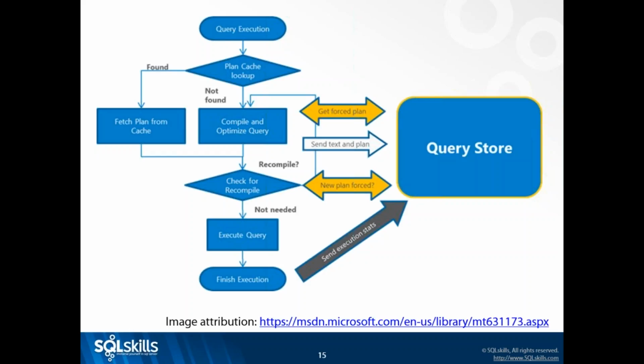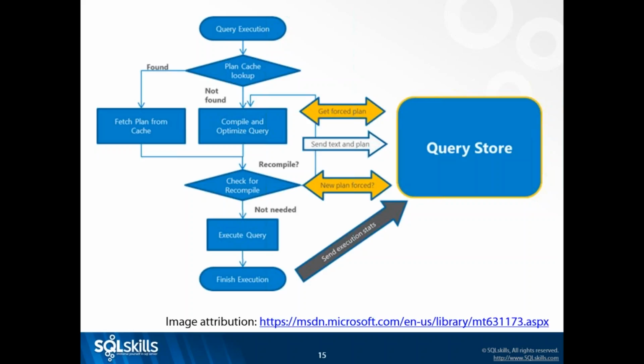And this is an optimization. This is done because this data is stored in user tables, which means that every time I write to those user tables, I invoke use of the transaction log, right? Because it's just like a regular table. So think about how often queries execute. And if I wrote runtime statistics every time a query executed, I'm adding a lot of workload to my database. So instead what SQL Server did is they said, okay, we're going to put this data in memory and then we're going to flush it out to disk on a regular basis.